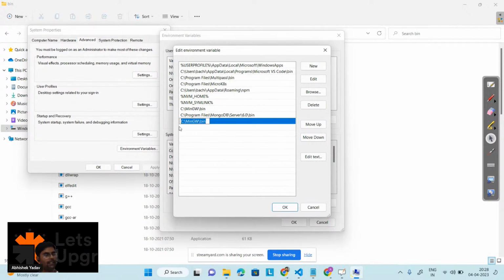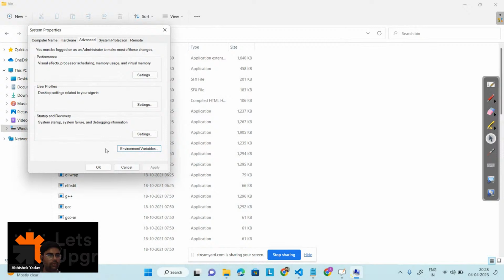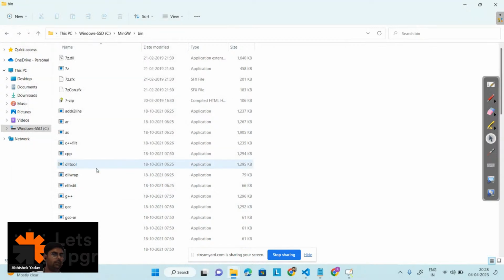So in order to paste the path, go to the C drive. In the C drive, go to the MinGW folder. Inside the MinGW folder, you have to go to the bin, right? And you have to paste the path here, right, everyone? After pasting the path, like I have already done this here, you have to click on OK, and after that again click on OK, and again click on OK, and you are done with the path setup, right, everyone?